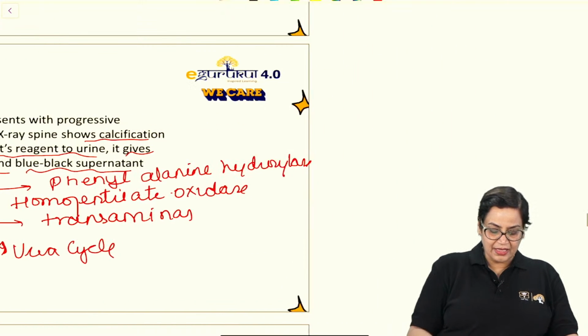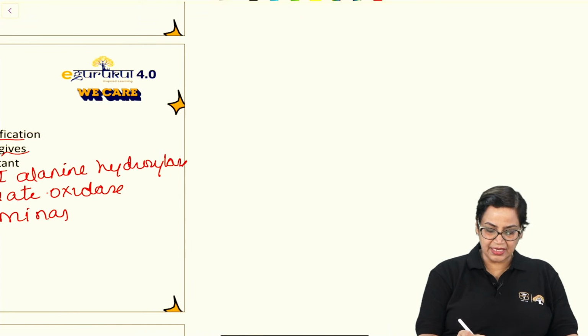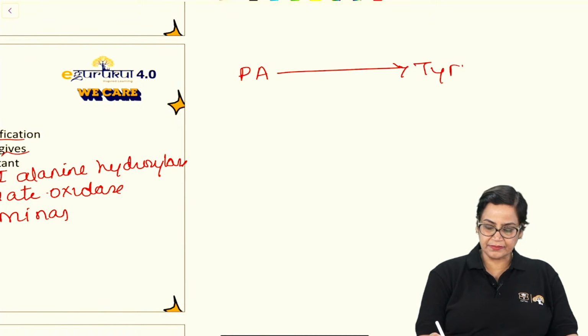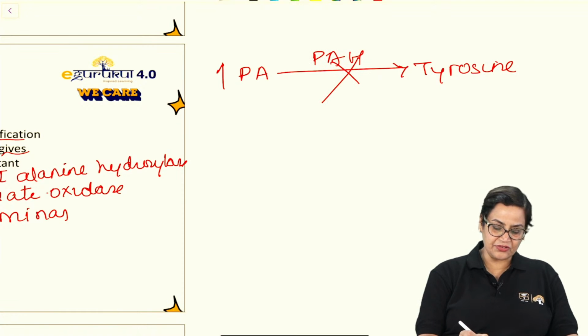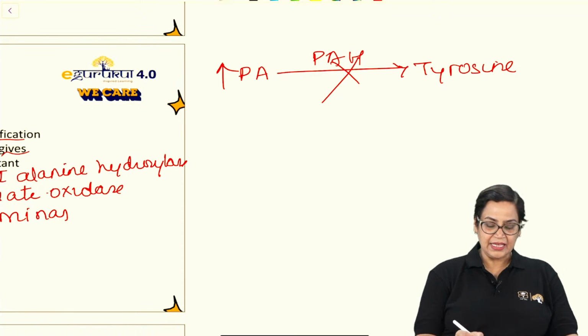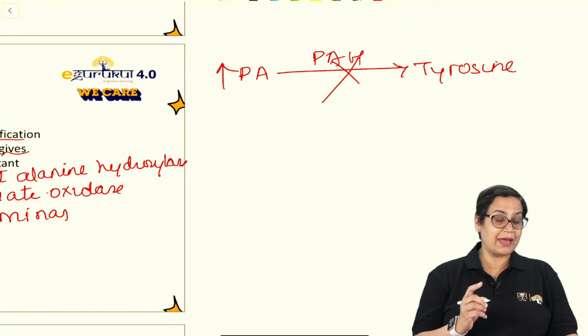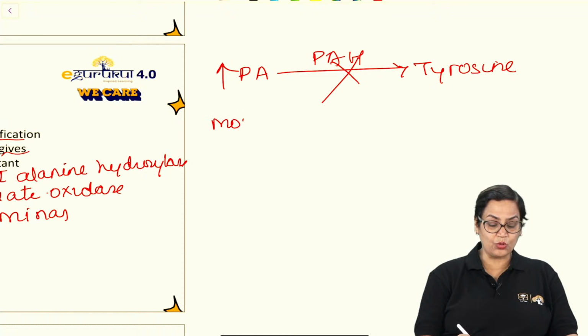Now, if we look at phenylketonuria, it converts phenylalanine to tyrosine. The enzyme is phenylalanine hydroxylase. This is absent, so increased concentration of phenylalanine will be there. Here the most important clinical manifestation will be mousy odor in urine.